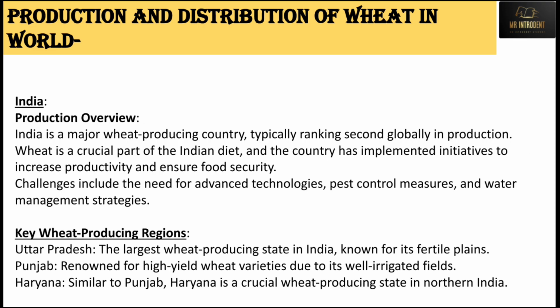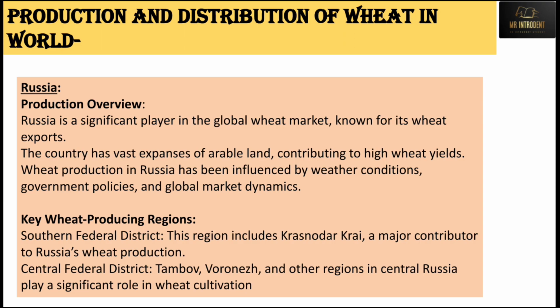There are so many states in the northern part of India which are leading wheat producing areas. Now third is Russia. Russia is a significant player in the global wheat market, known for its wheat exports. As I have said earlier, during the Russia-Ukraine war, overall the export or the supply of wheat in the global market was reduced.